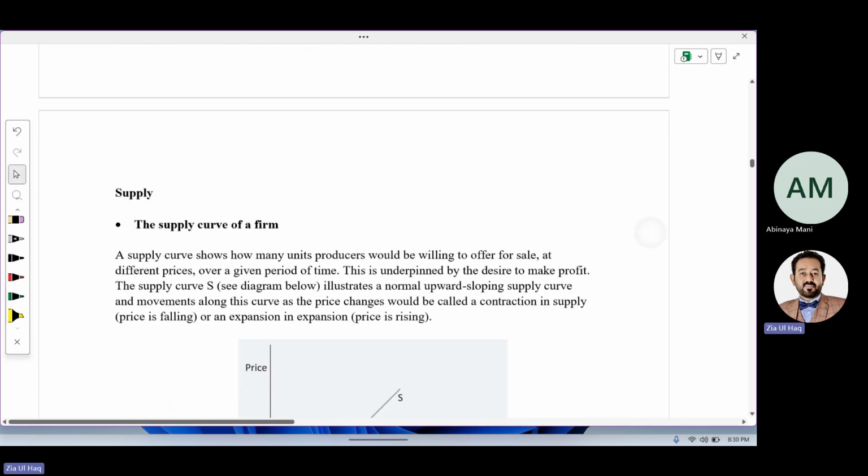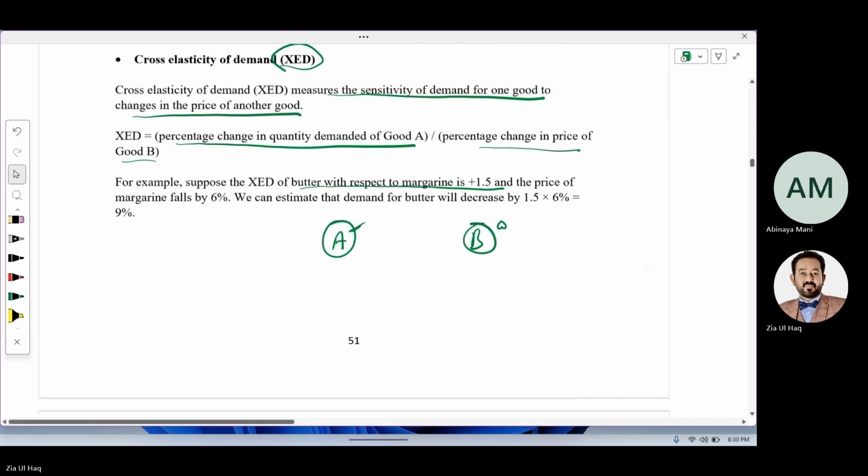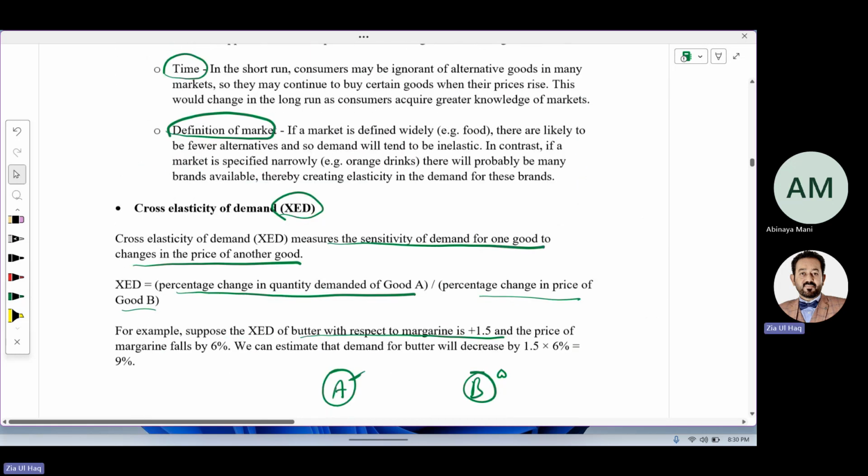Now how to calculate this? So how to calculate price elastic demand? Percentage change in quantity demanded divided by percentage change in price of the same good. How to calculate cross elastic demand? Percentage change in quantity demanded of good A divided by percentage change in price of good B.